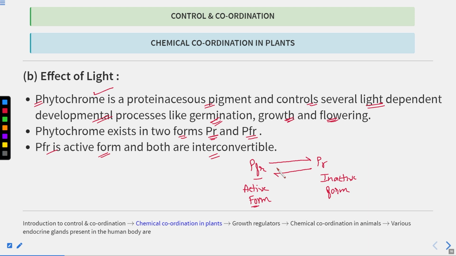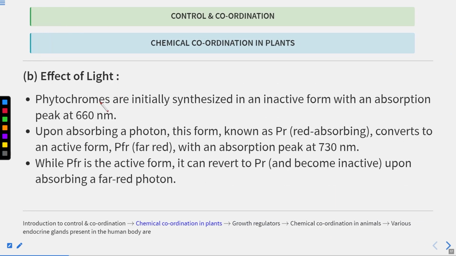Now let's study what is PFR, what is PR. FR stands for far red and R stands for red. You already know the active form is PFR. Now the phytochromes are initially synthesized in the inactive form. What was the inactive form? PR. This inactive form has an absorption maxima at 660 nanometer.